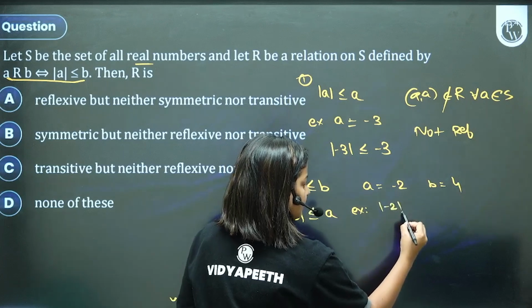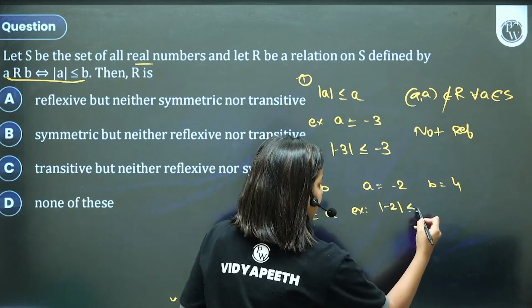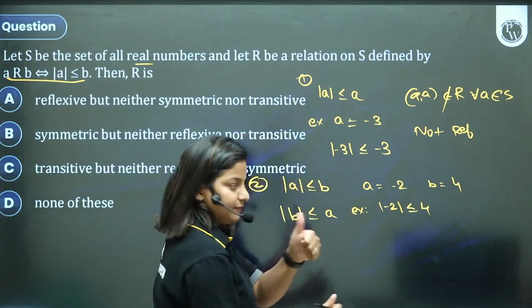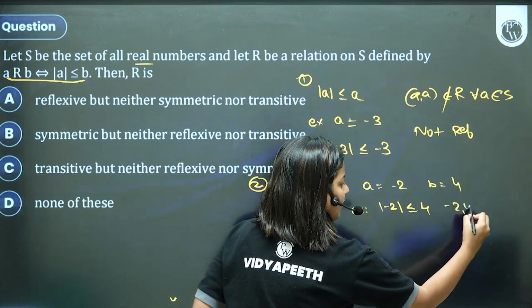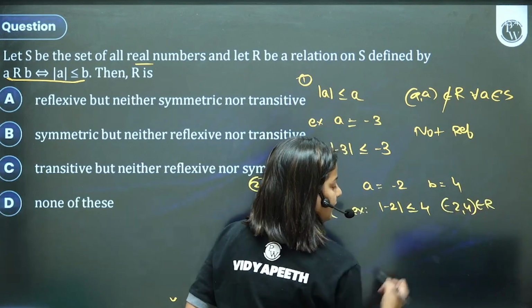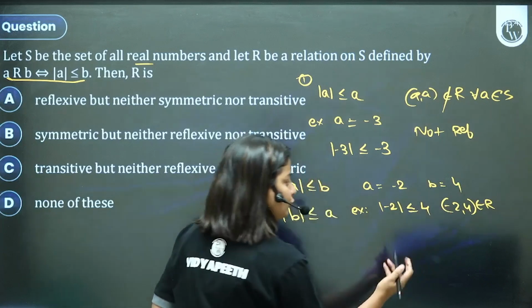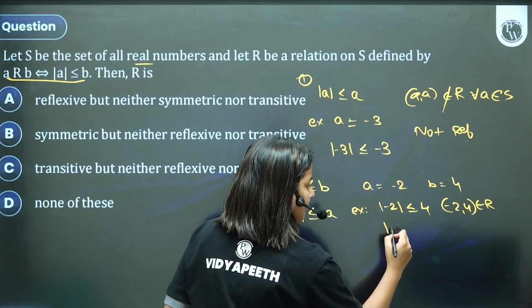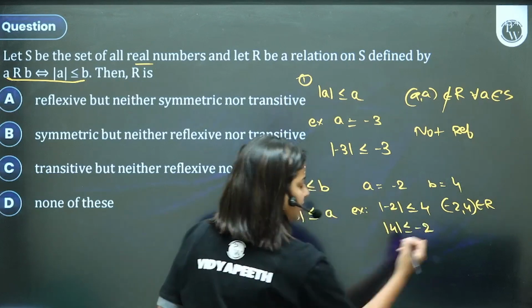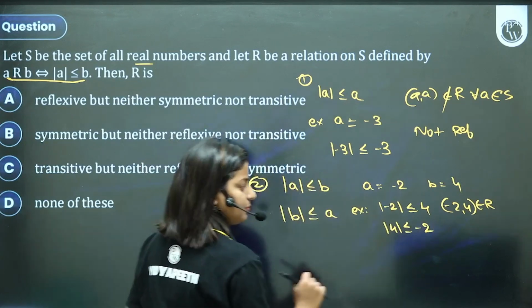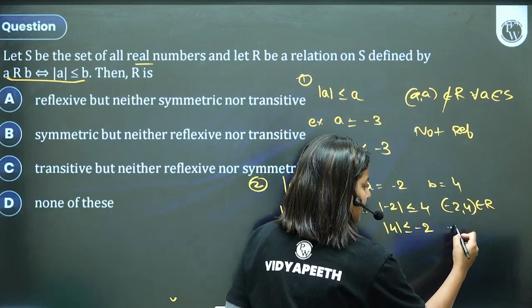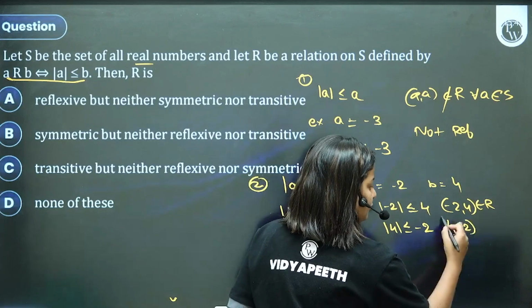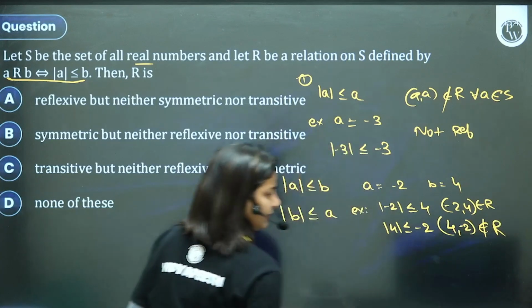Can you see? I'm going to take an example. The magnitude of minus 2 is less than or equal to 4, correct? That means minus 2 comma 4 belongs to the relation. Now, is its reverse also true? Can I say that the magnitude of 4 is less than or equal to minus 2? No, we cannot say that. So that means 4 comma minus 2 does not belong to the relation.